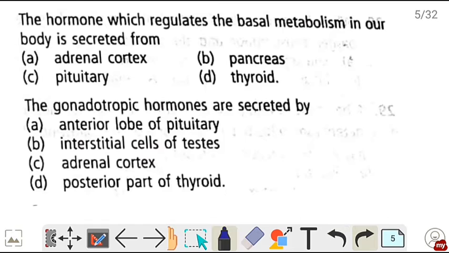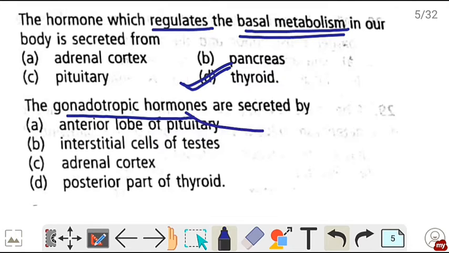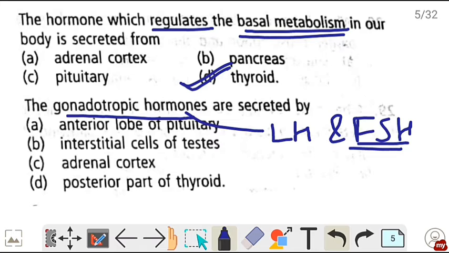Next question. The hormone which regulates the basal metabolism in our body is secreted by. So basal metabolism is regulated by thyroid hormones, that is thyroxine. So correct is option D, thyroid gland. Next, the gonadotropic hormones are secreted by. The gonadotropic hormones are LH and FSH and they are secreted by anterior lobe of pituitary. So correct is option A.